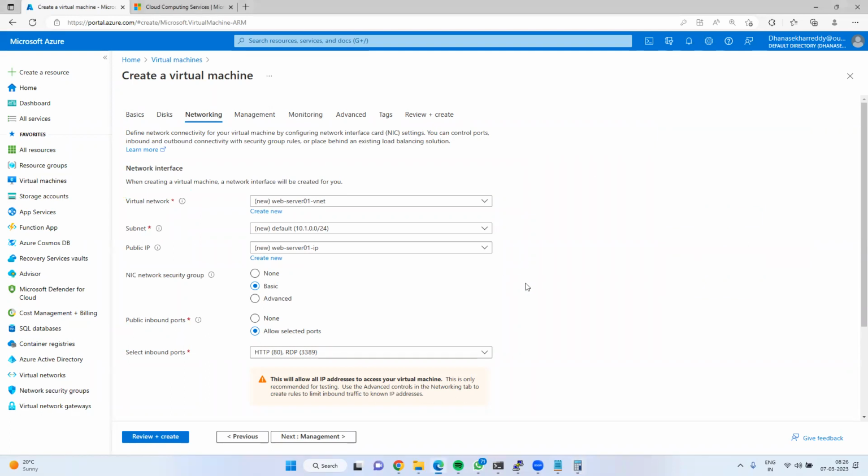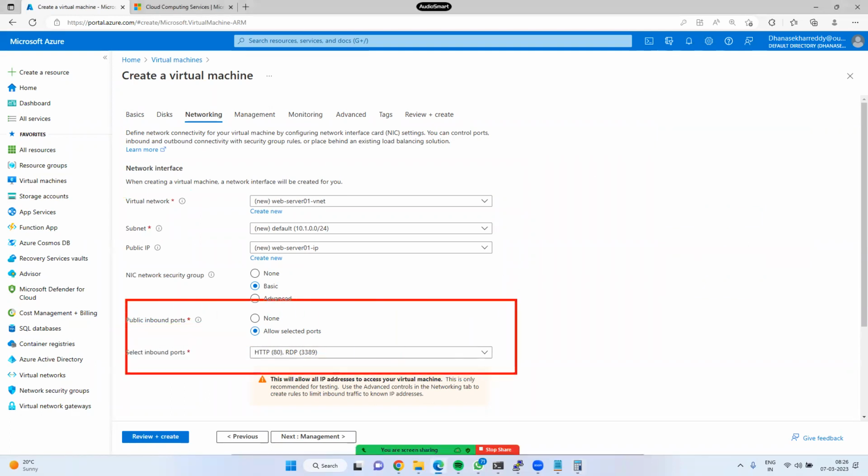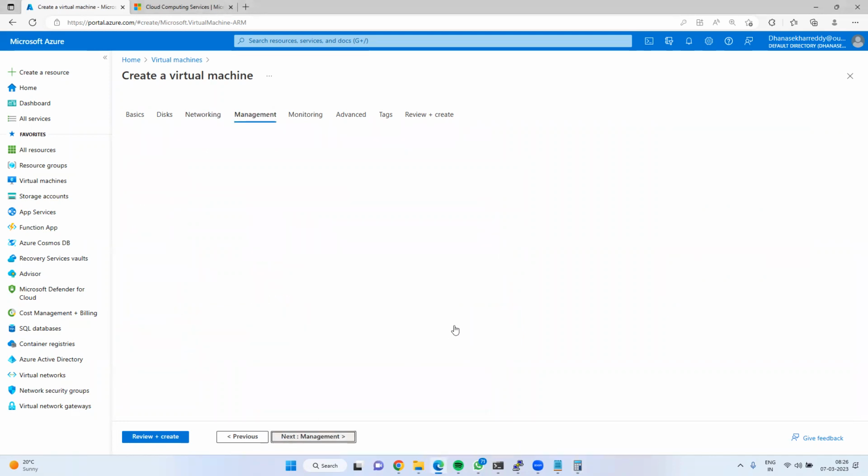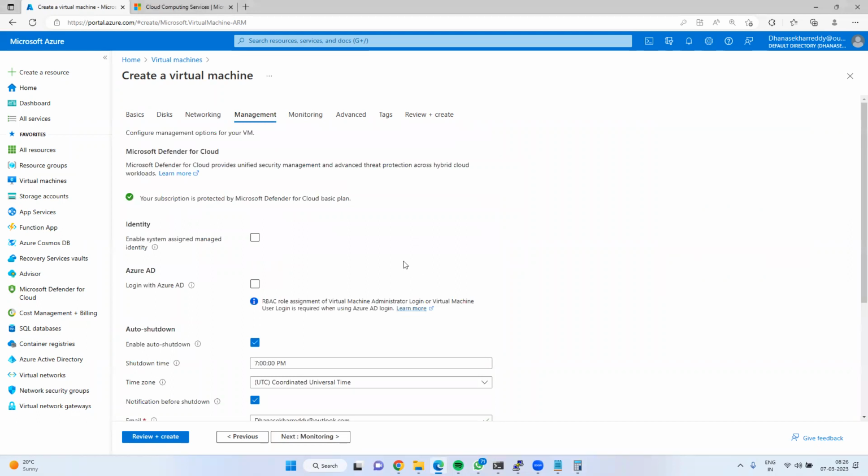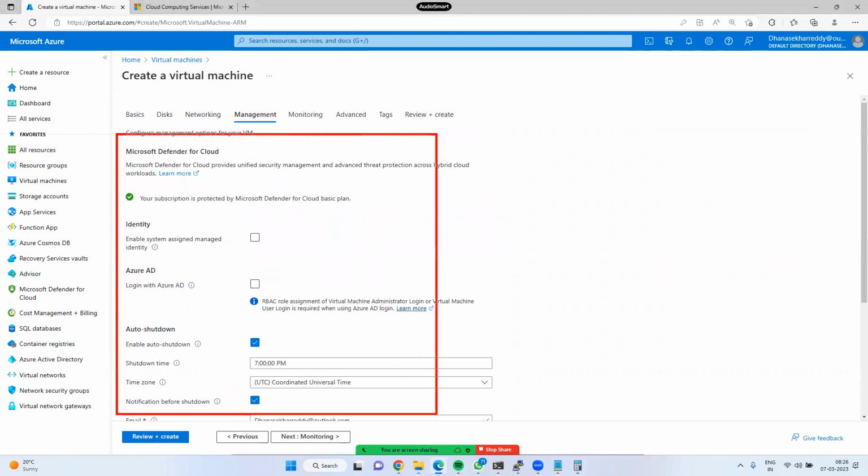Next, see, these inbound and outbound ports have been enabled: 80 and 3389. Next, management. See, guys, in the management section we have a number of options. One is you can add the server into the domain. Domain in the sense, what does that mean? What is the domain?